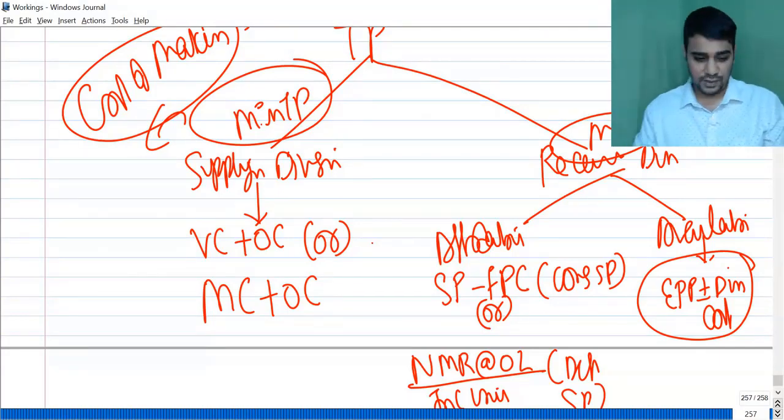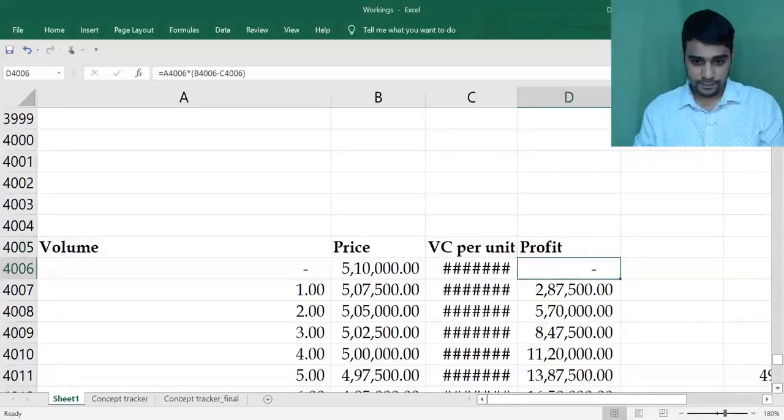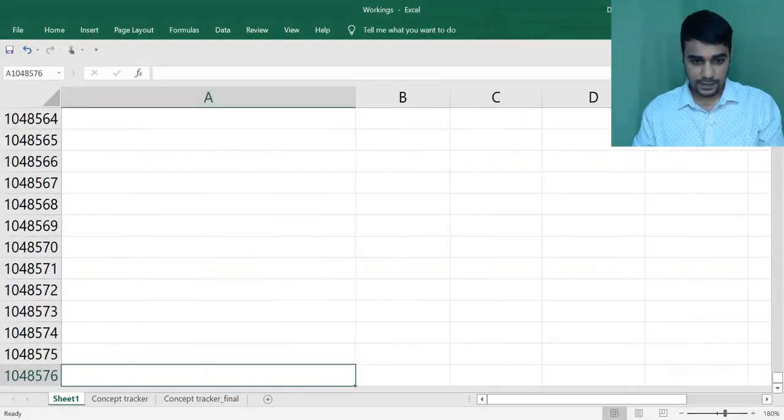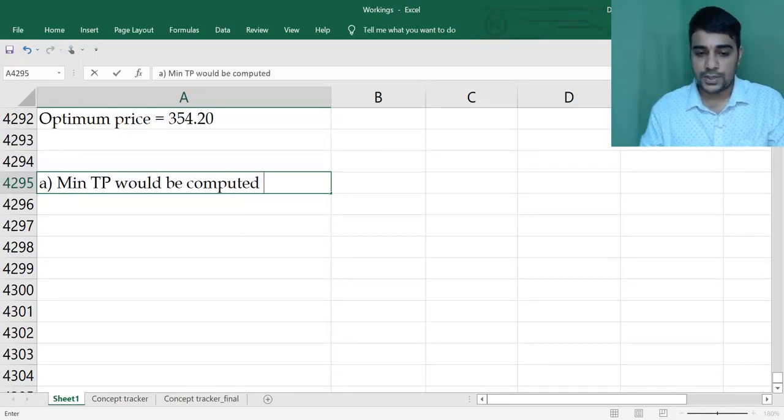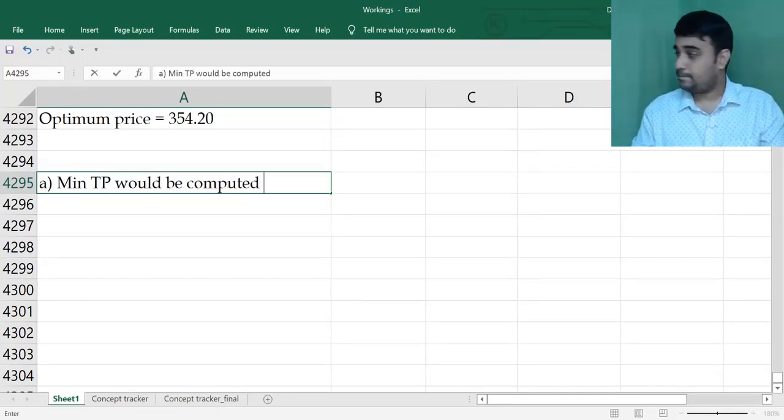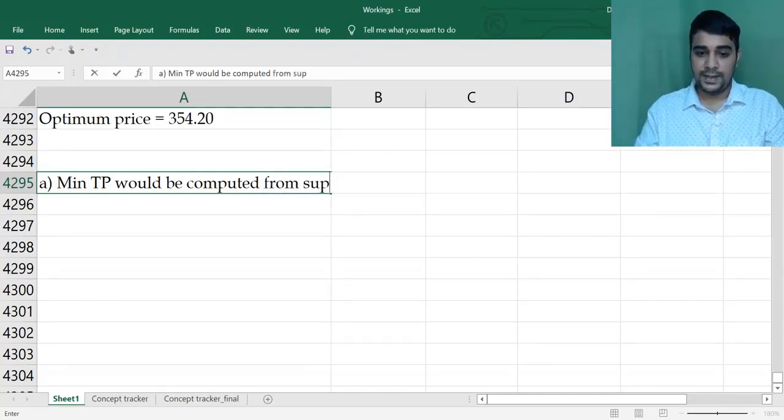Now below this, write point number 1: minimum transfer price would be computed from the supplying division point of view.